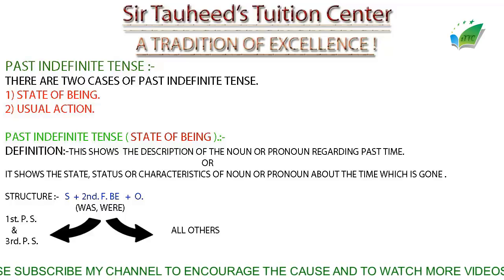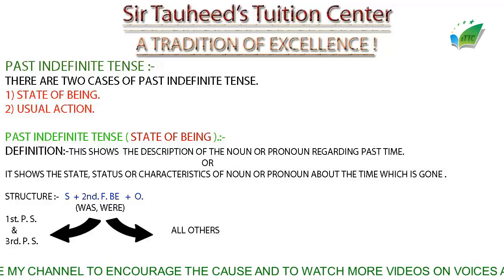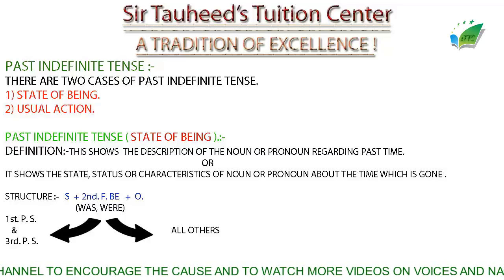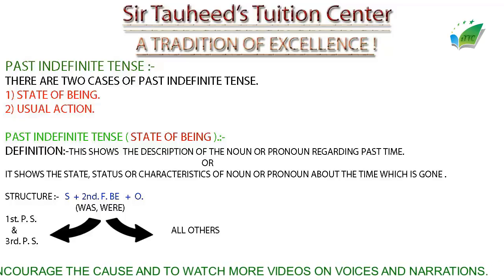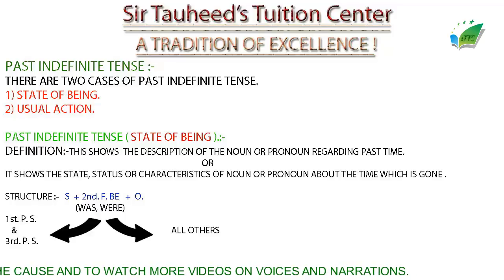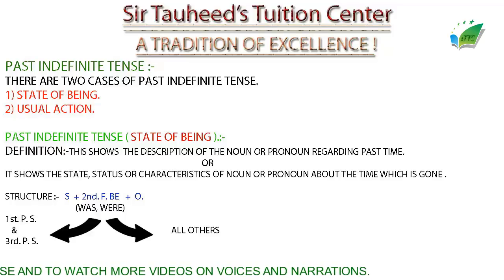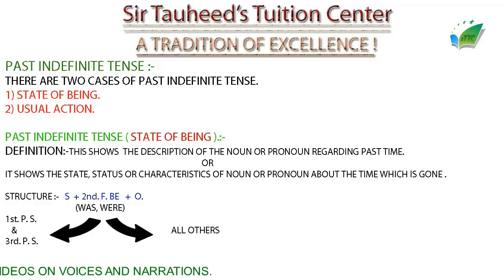Now let's have a look at the structure. There are only three elements in this structure. Number one is subject. Number two is the second form of be. Remember, there are only two words which are called second form of be, and they are was and were. And the third element is object. So this is the structure of past indefinite tense for state of being.